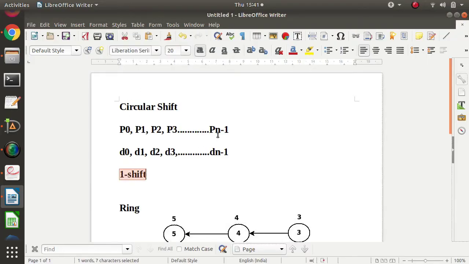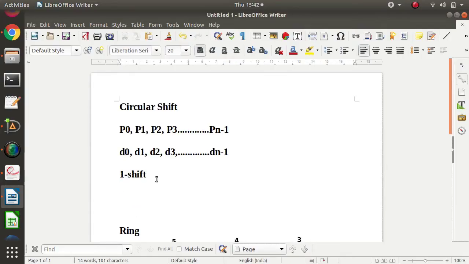And as we are forming a circle, P0 is sending to P1, P1 is sending to P2, P2 is sending to P3, Pn minus 1 is sending to P0. We are forming one circle and that's why it is called a circular shift. So shift means processes are sending data to neighboring processes. So one shift means a neighboring P0 to P1, P1 to P2.